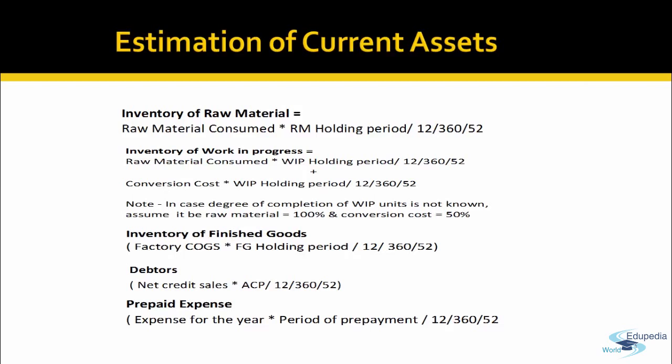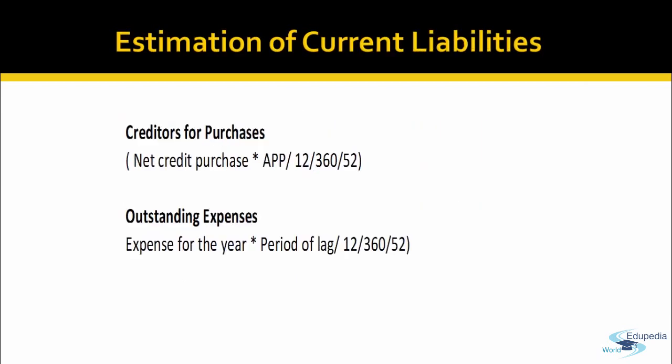And likewise, if you have to estimate the current liabilities, for purchases it will be net credit purchase multiplied by average payment period divided by the total period. And outstanding expenses is expenses for the year into how much lag payment is there. In this way you can estimate the total requirement of outstanding expenses.